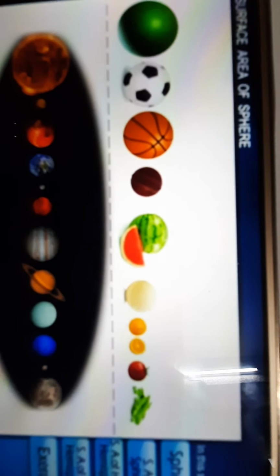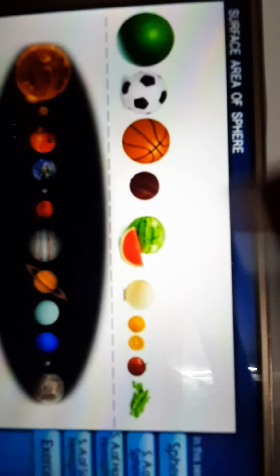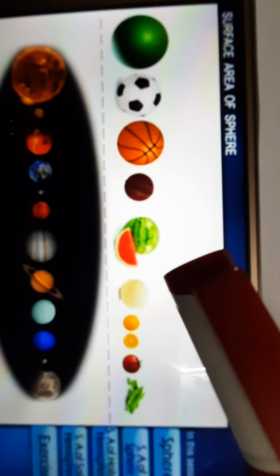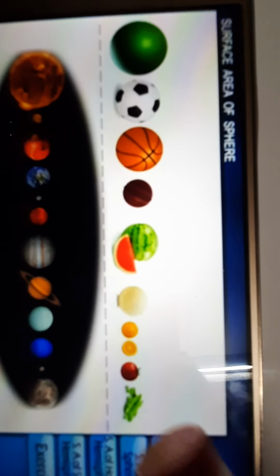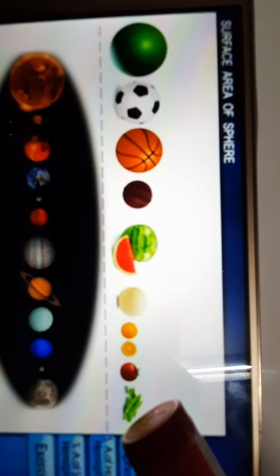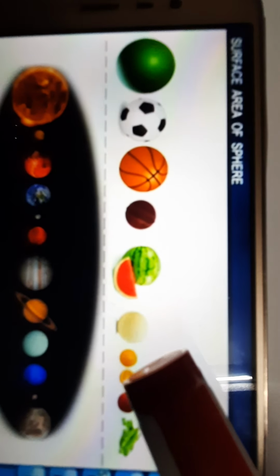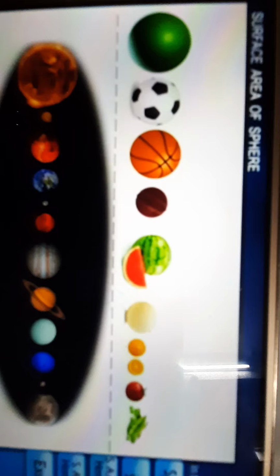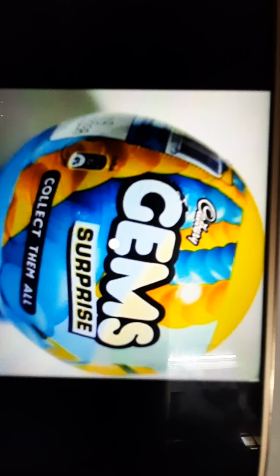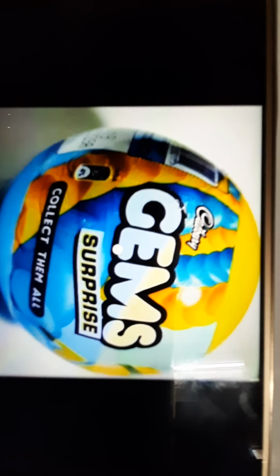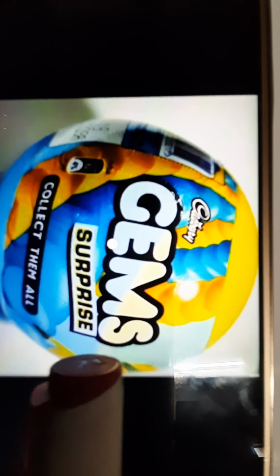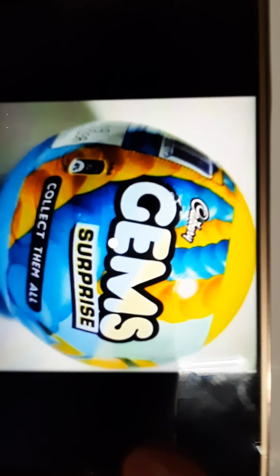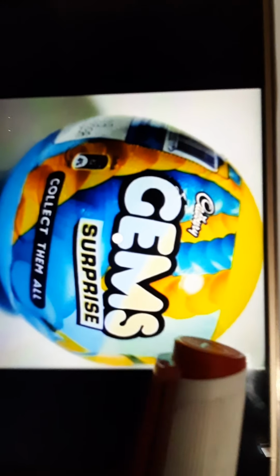Many more examples around us are spherical in shape, like the various balls, the watermelon, the apple, the tomato, the seeds of peas, the orange, etc. And of course, this gems ball which you used to purchase from the market is also spherical in shape.